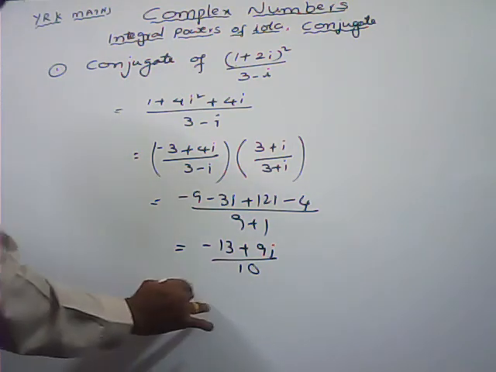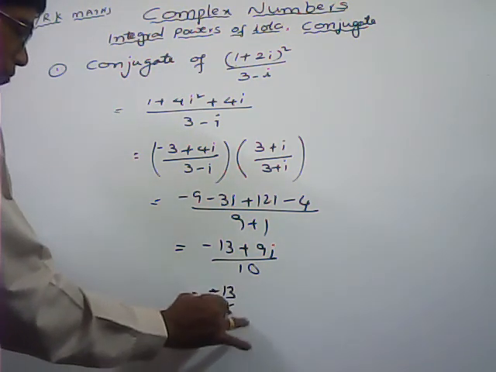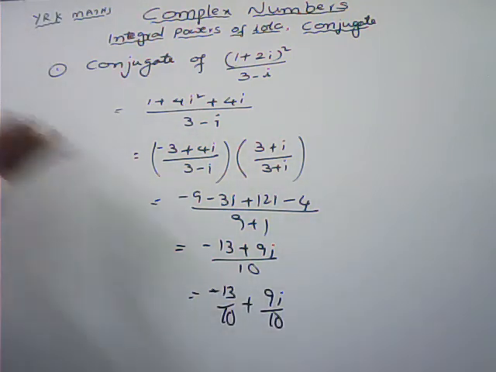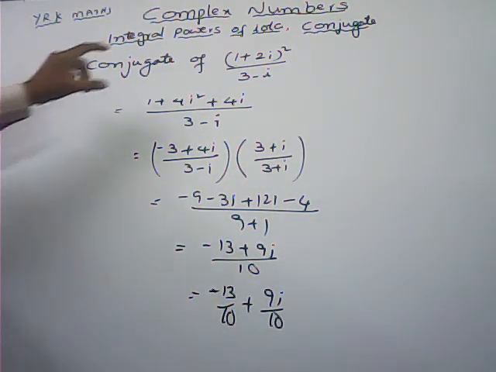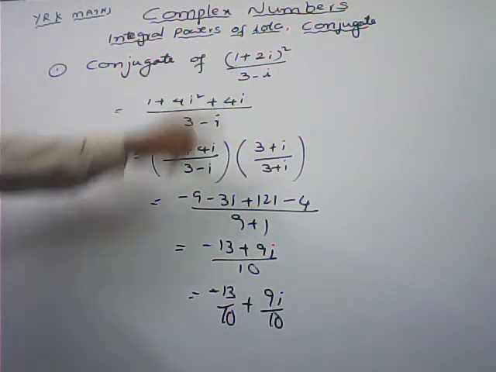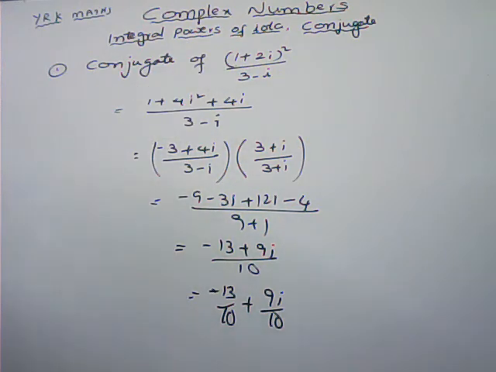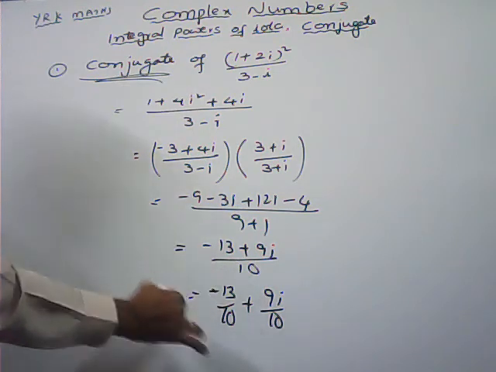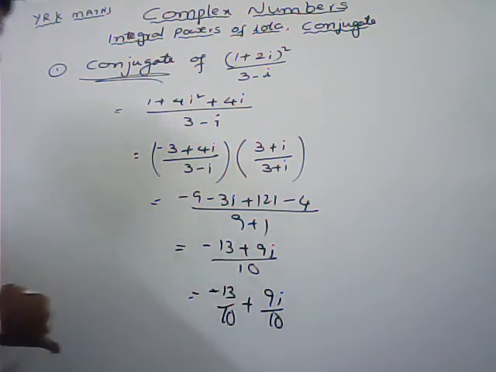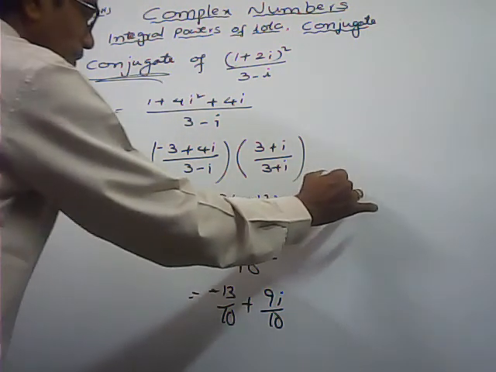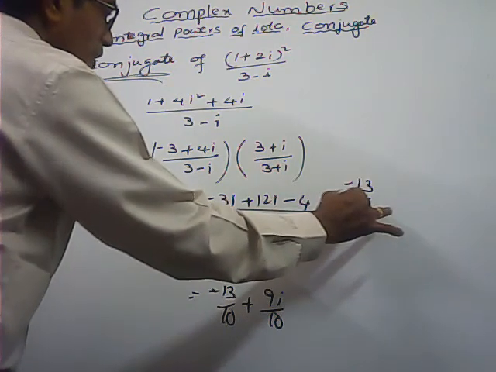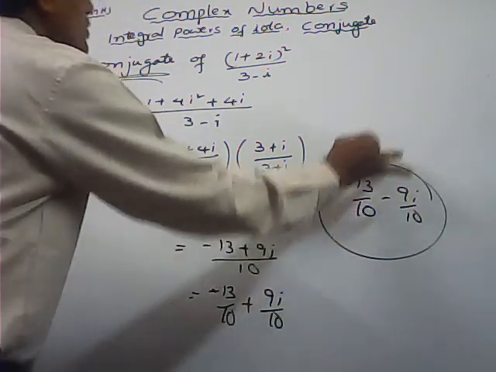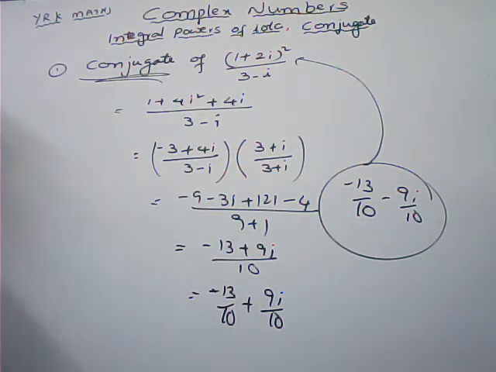Now we got minus 13 by 10 plus 9i by 10. This is the given complex number in the simplest, standard form. Now what they are asking is the conjugate. The conjugate of a complex number is obtained by changing the sign of the imaginary part: minus 9i by 10. This is the conjugate of the given complex number.